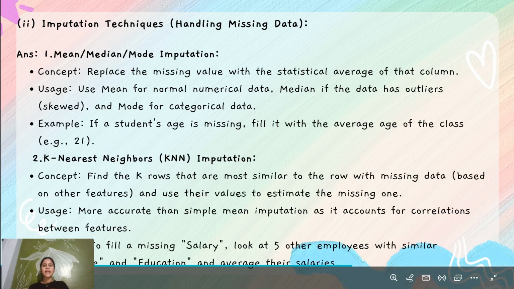Now, imputation techniques for handling missing values. Here are two techniques. First one is mean, median, mode imputation, and second one is k-nearest neighbor, KNN, imputation. The concept of mean, median, mode imputation is replacing the missing value with the statistical average of the column. The concept of k-nearest neighbor is to find the k rows that are the most similar to the row with the missing data based on the other features, and use their values to estimate the missing one. Now move to the next question.